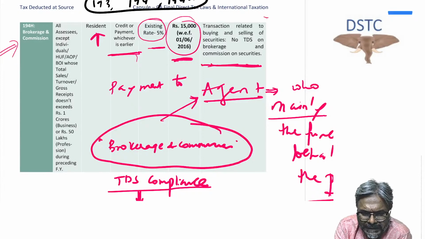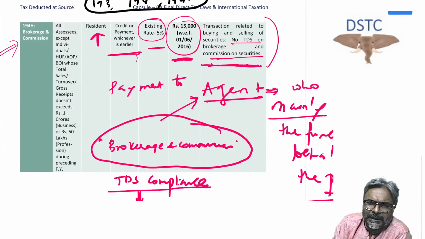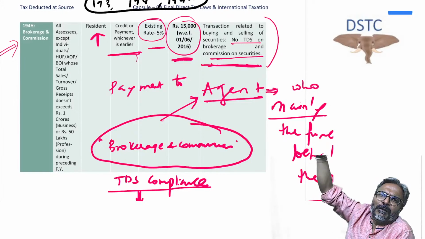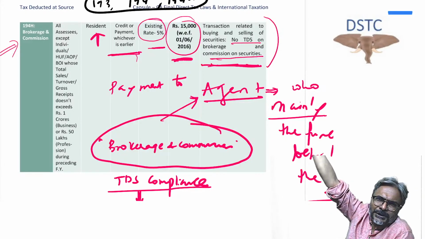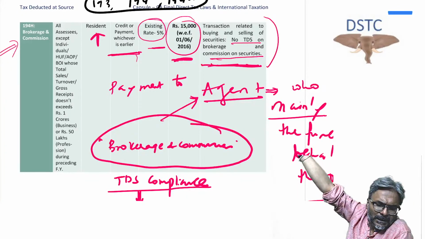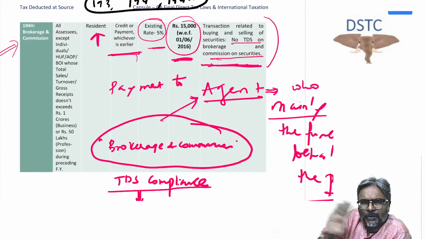But no TDS would be applicable if what? If it is in respect of commission and brokerage on securities. So if I'm buying and selling shares on a stock exchange, for which I make the commission payment to the stockbroker, on that commission payment, no TDS.